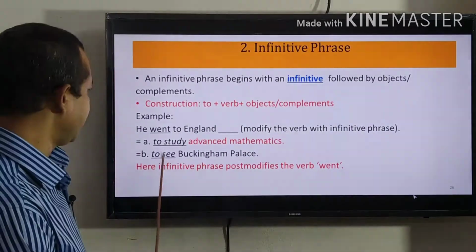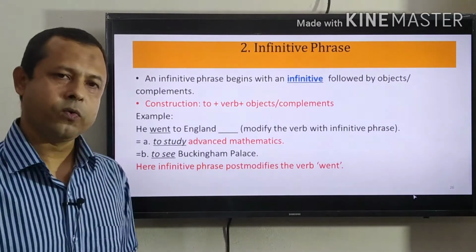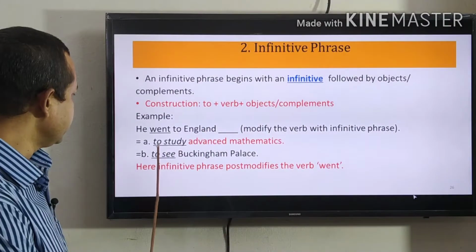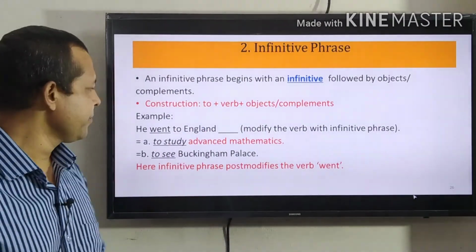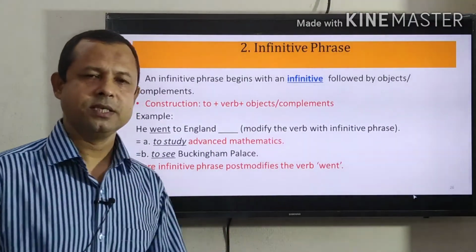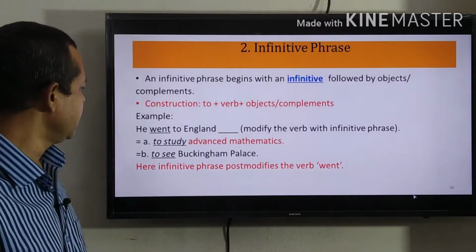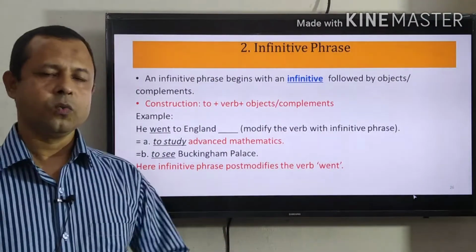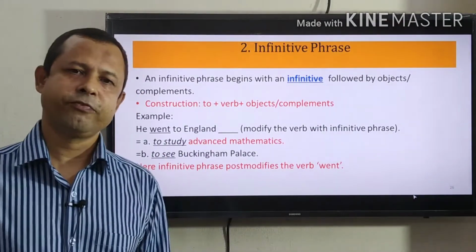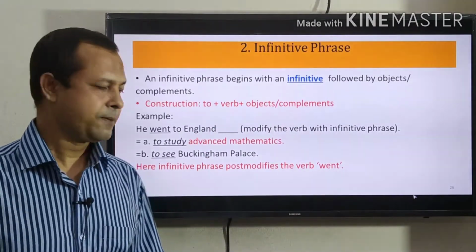Let us see the example. He went to England. He went to England why? To study advanced mathematics. To study is infinitive. To study what? Advanced mathematics. It is object. So, to study advanced mathematics, these four words all together make here infinitive phrase. Without advanced mathematics, it will not be a phrase.